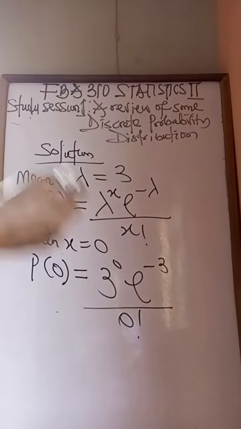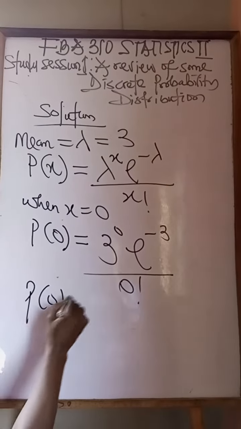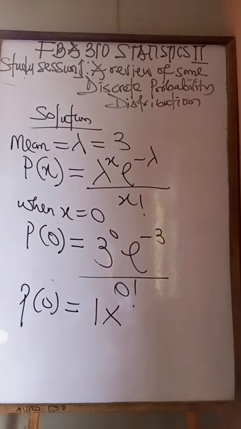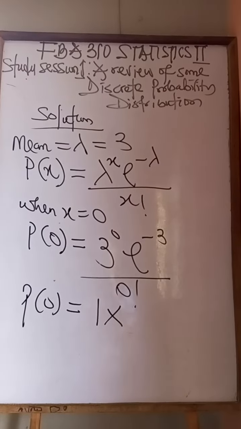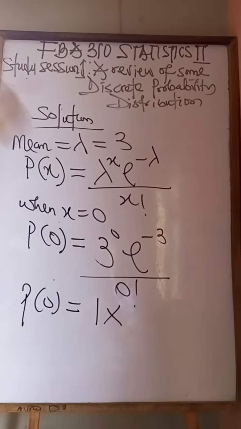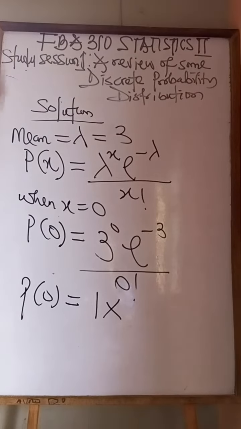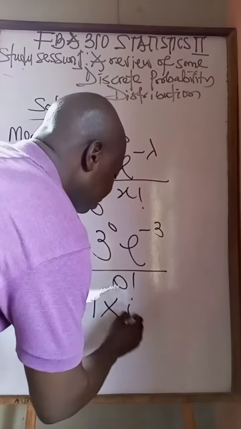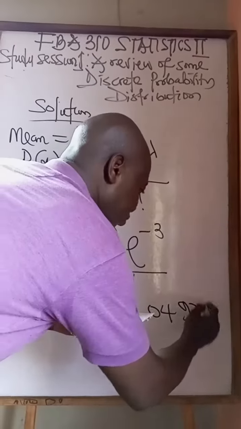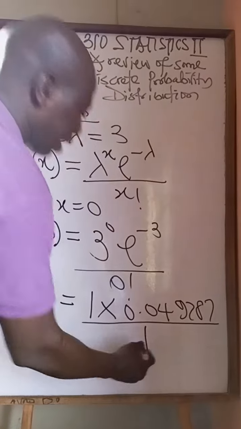Now, if you know how to punch the calculator, you punch. If you can't punch, see me personally. P(0) will be equal to 3 raised to power 0, which is 1. If you want to press your e, you press shift, then you press ln. When you press that, you get e. Then you press minus 3 as the power. When you press that correctly, you're going to have 0.049787 all over, and when I press 0 factorial, I'm going to have 1.